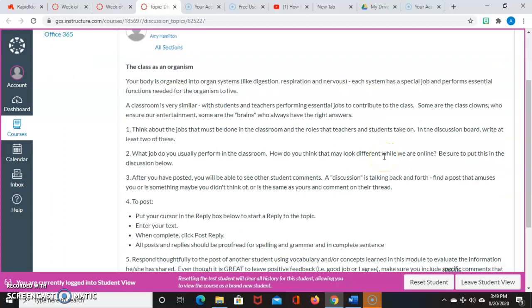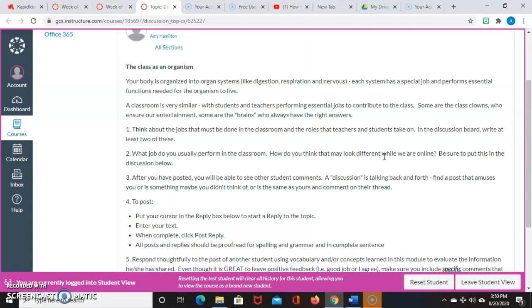The class is an organism, and your body is organized into organ systems like digestion, respiration, and nervous. Each system has a special job and performs essential functions needed for the organism to live. So the classroom is very similar, with students and teachers performing essential jobs to contribute to the class. Some are the class clowns who ensure our entertainment. Some are the brains who always have the right answers.